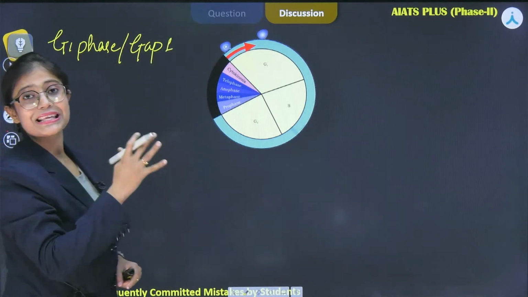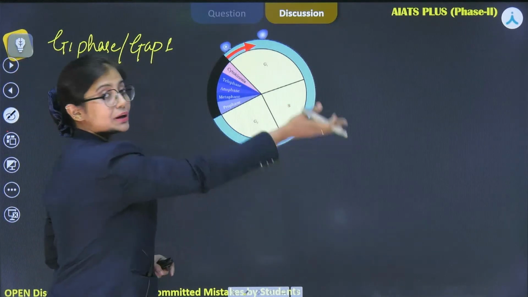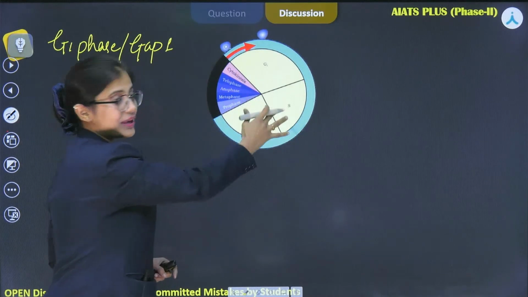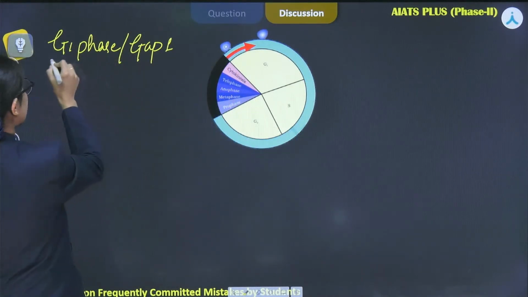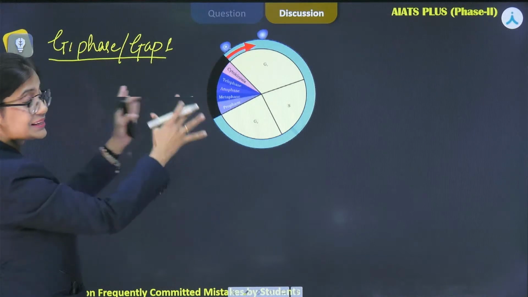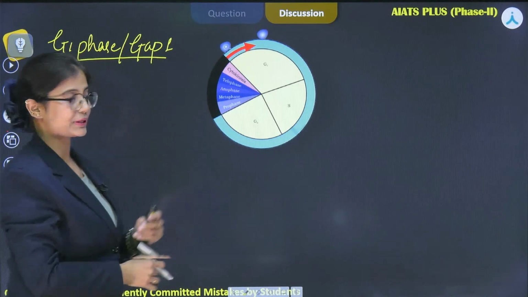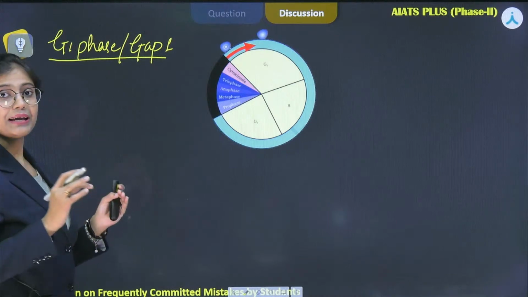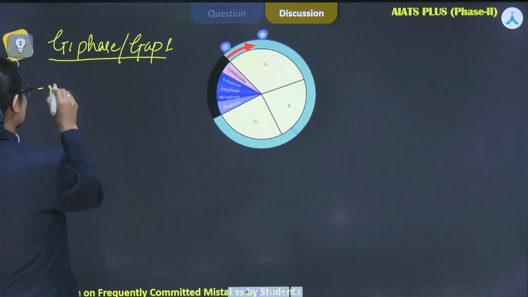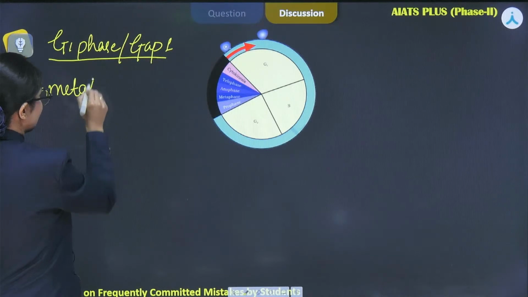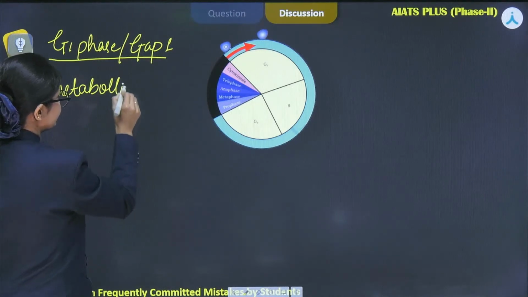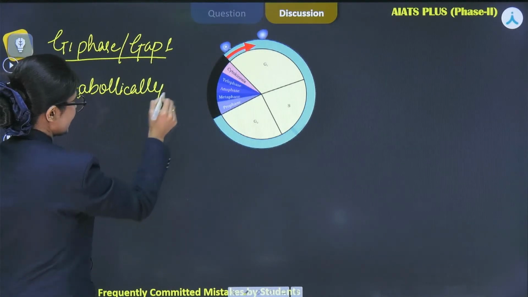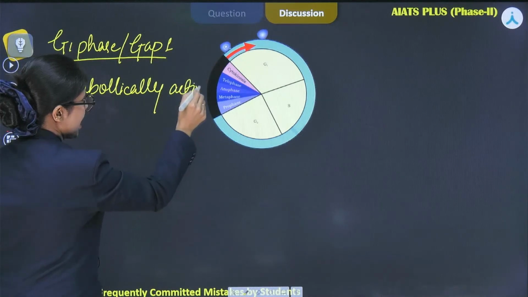जिसको हम pre-synthetic phase, because it is occurring just before the S phase, उसको ये भी कहते हैं, right? Now let's see कि during this phase what things will happen. During this phase, cells remain metabolically really active. How?